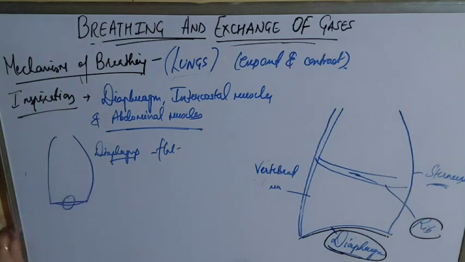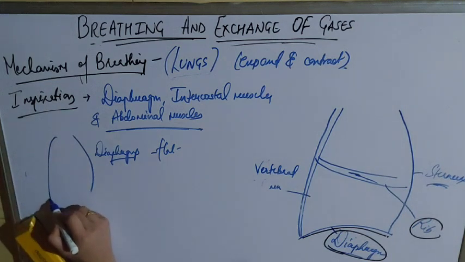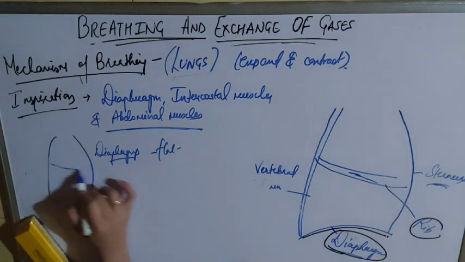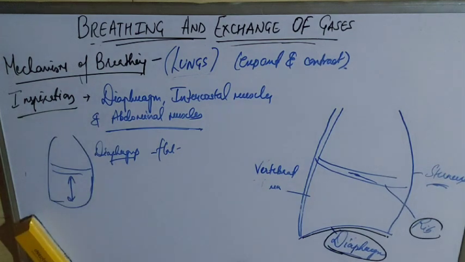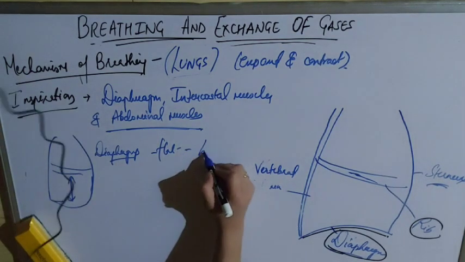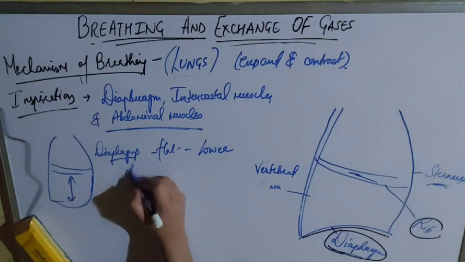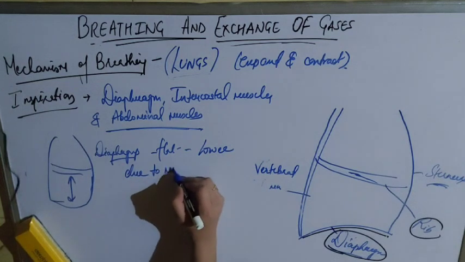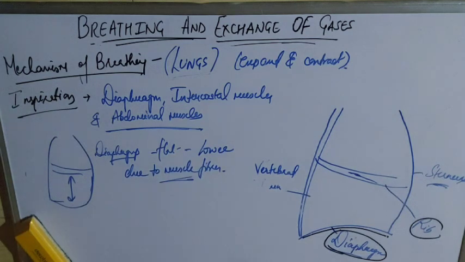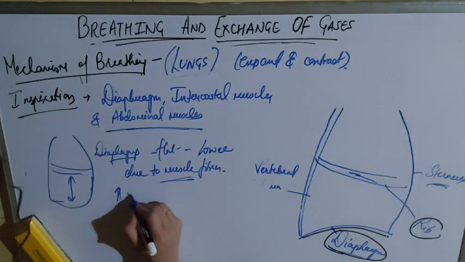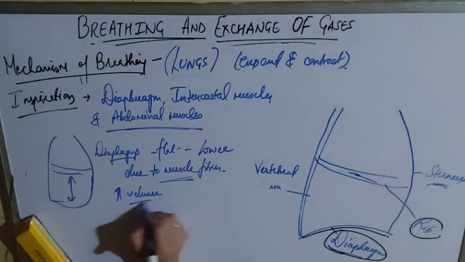It will become flat, then it will lower, thereby increasing the thoracic cavity diameter. Muscle fibers play an important role in that, so it contracts and lowers, increasing the volume of the thoracic cavity.